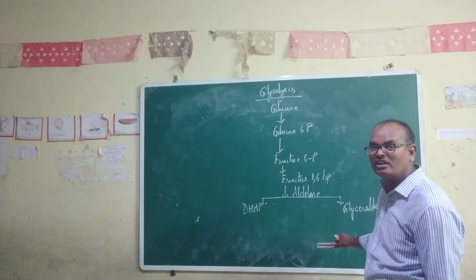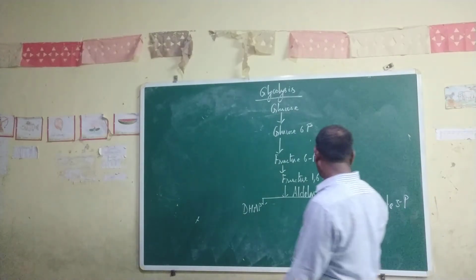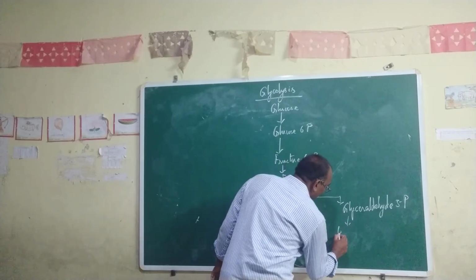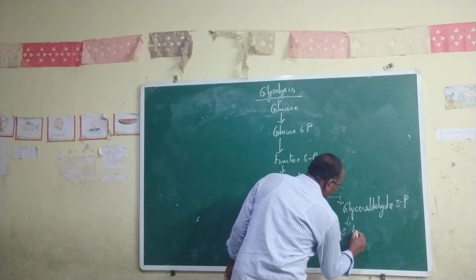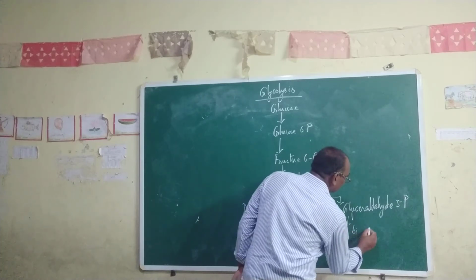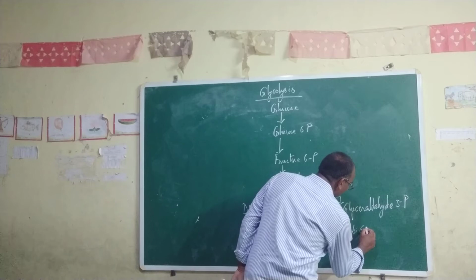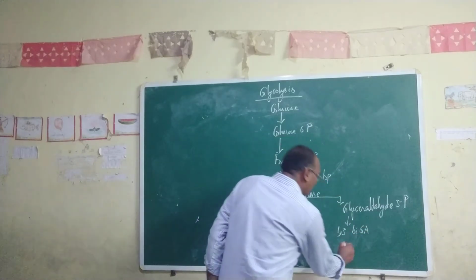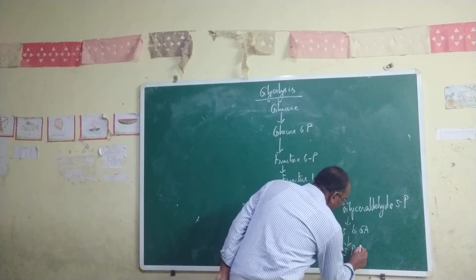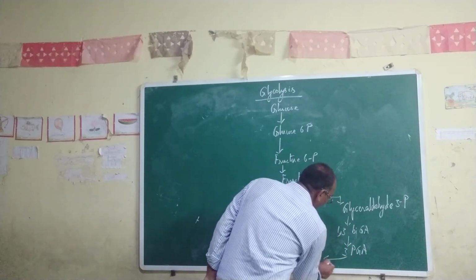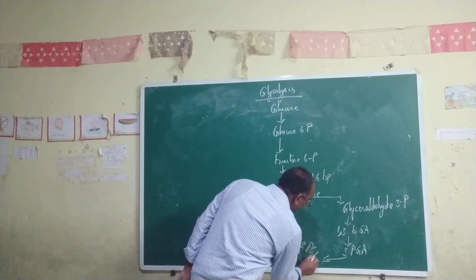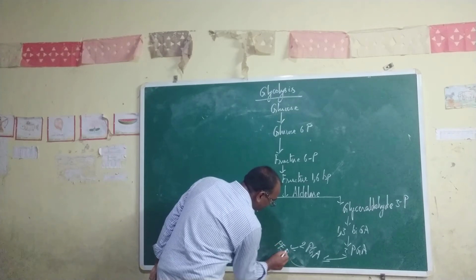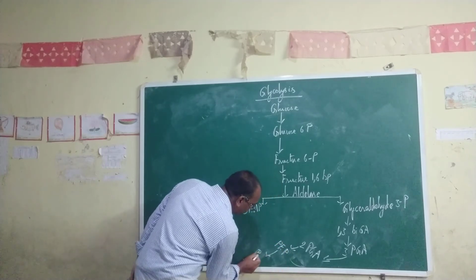These are the two substances that are formed here. Now this glyceraldehyde 3-phosphate, G3P, is converted into 1,3-bisphosphoglyceric acid, 1,3-BPGA, and now this will be converted into 3-phosphoglyceric acid, then 2-phosphoglyceric acid, then phosphoenolpyruvate, and finally it will be converted into pyruvic acid.